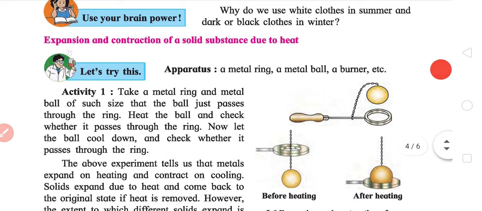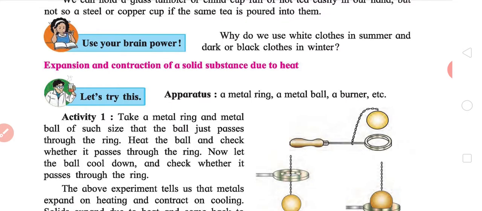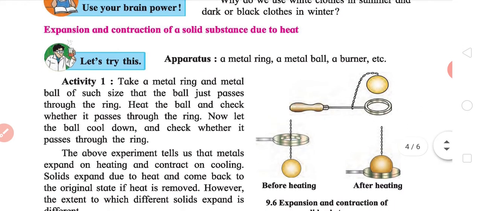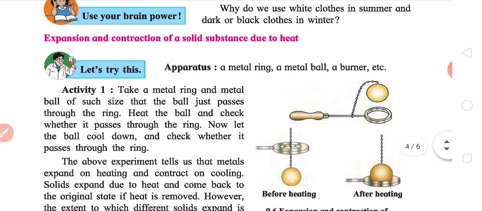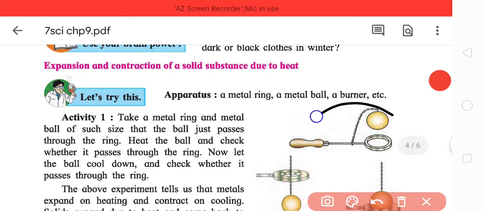Now coming to expansion of solid substances due to heat. The experiment is basically to take a metal ring and a ball, draw something like this.